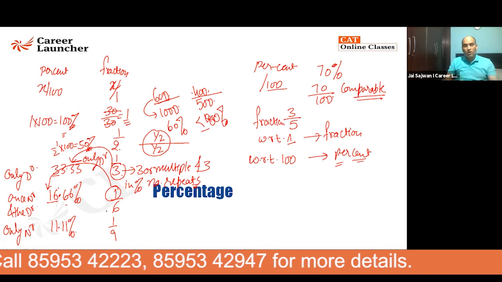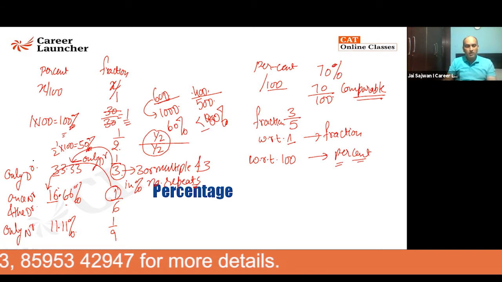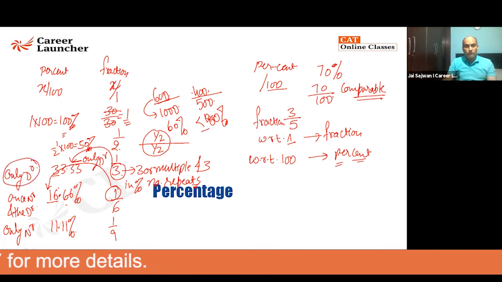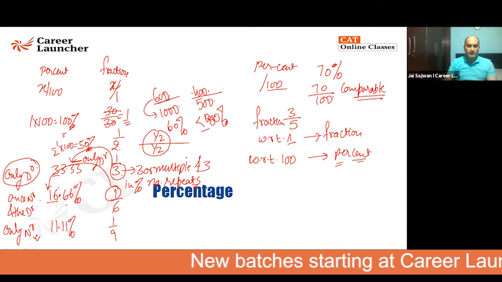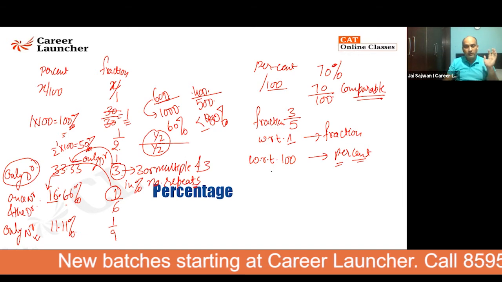You can see how drastically the world has changed. From only denominator, you move to once numerator and then denominator. And in the third part of it, it is only coming out to be numerator, which is 1. I will say 11.11% is the value of it. So this one is very, very important thing for you.